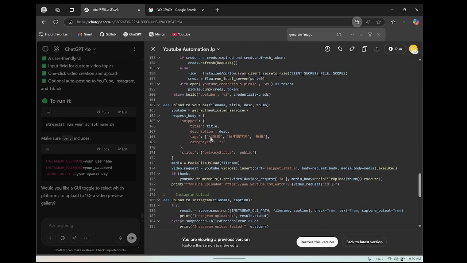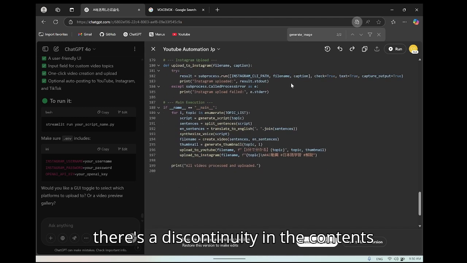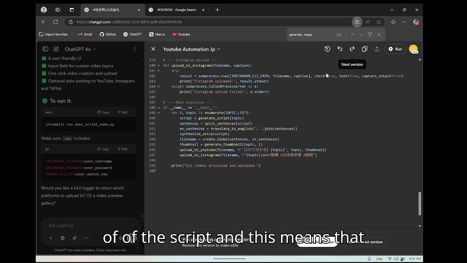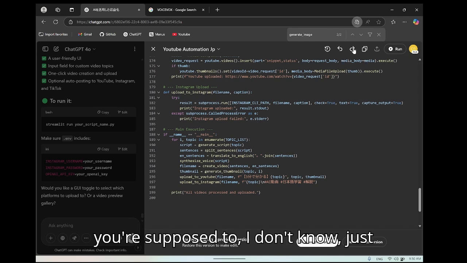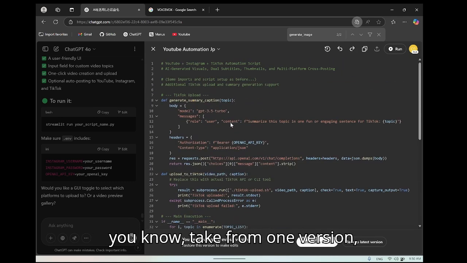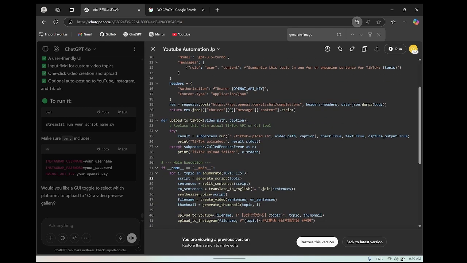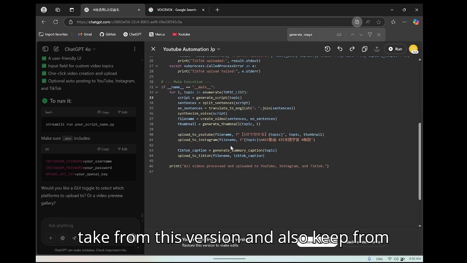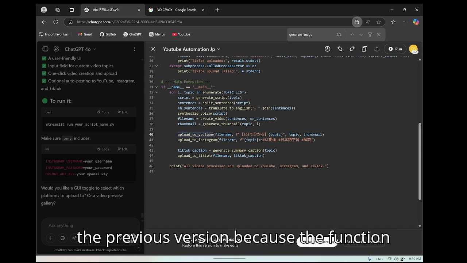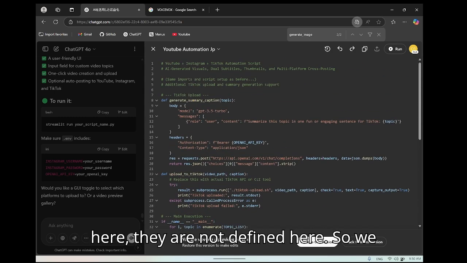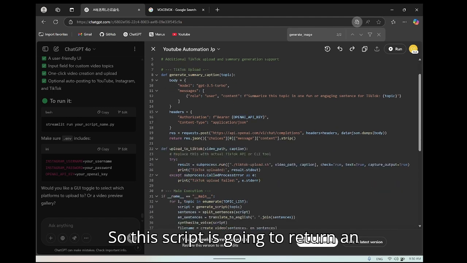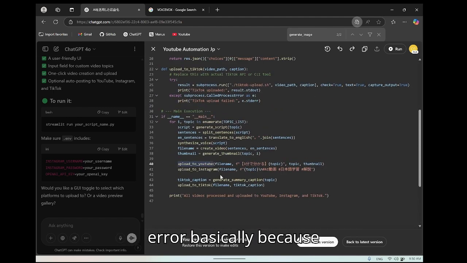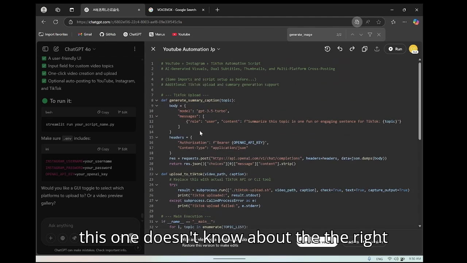So I'm a bit surprised by this because there's a discontinuity in the contents of the script, and this means that you're supposed to take from this version, but also keep from the previous version, because the functions here are not defined, so we need to copy paste. This script is going to return an error because it doesn't know about the right functions.